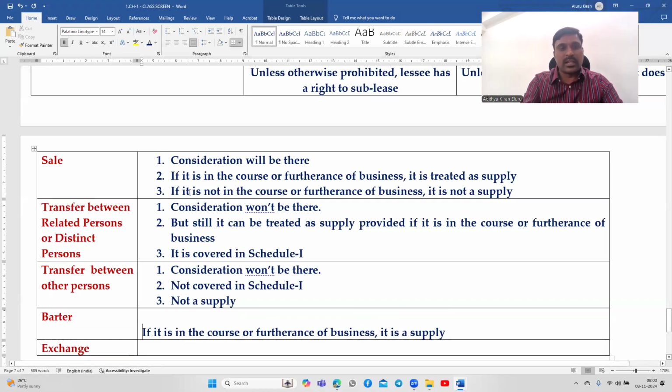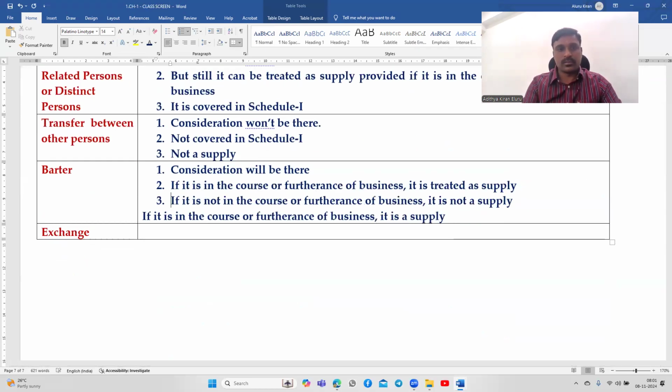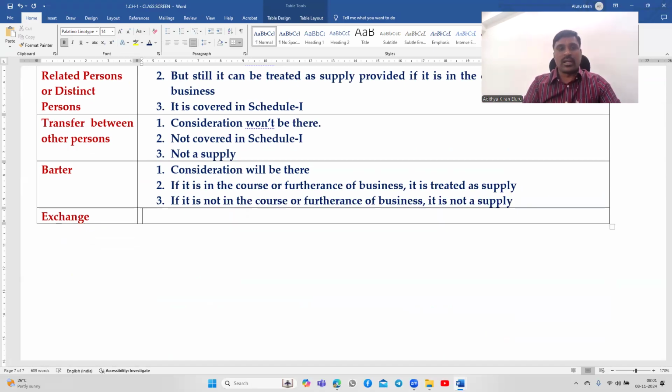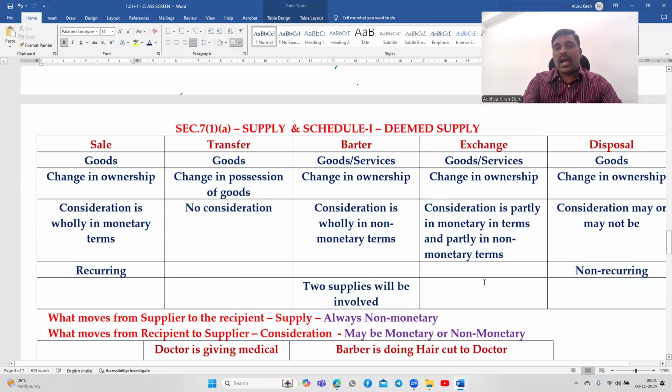Exchange is also the same, similar to sale. Consideration will be there. If it is in the course or furtherance of business, it is treated as supply. If it is not in the course or furtherance of business, it is not a supply. Transfer is done, barter is done, exchange is done, and next is disposal.